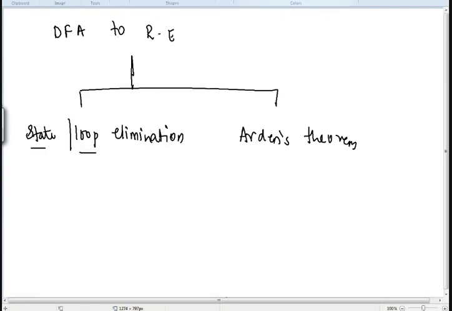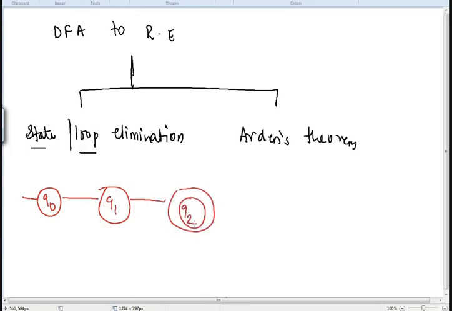Now whenever we are dealing with problems, if a finite automaton is given, so let us say I have been given the state in this way, in which the transition is given as A, B. Right?